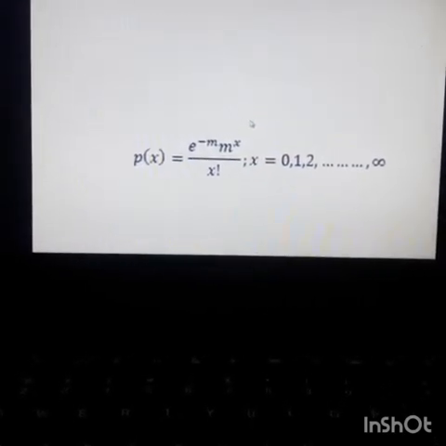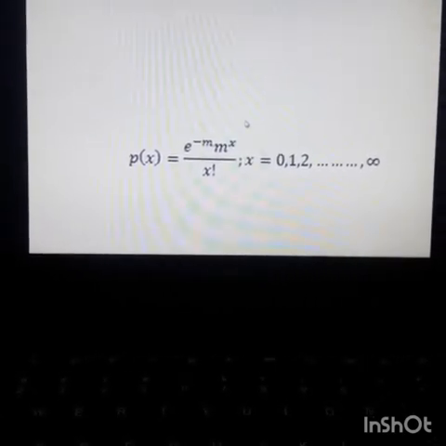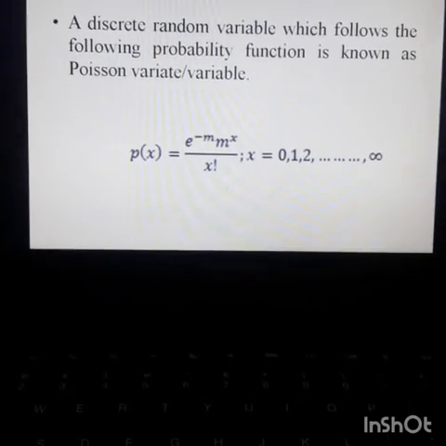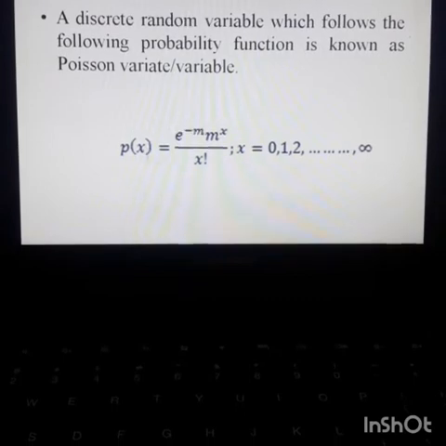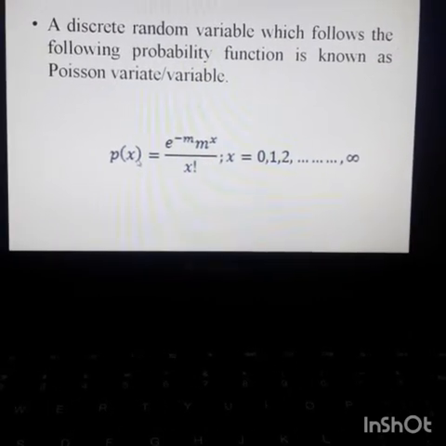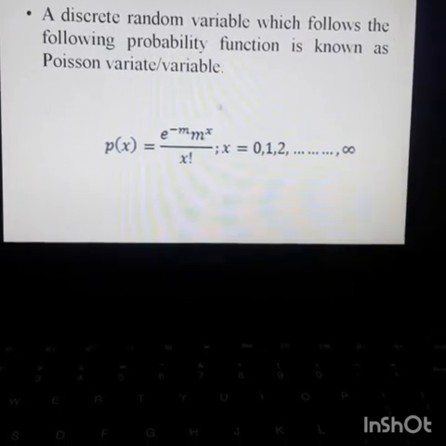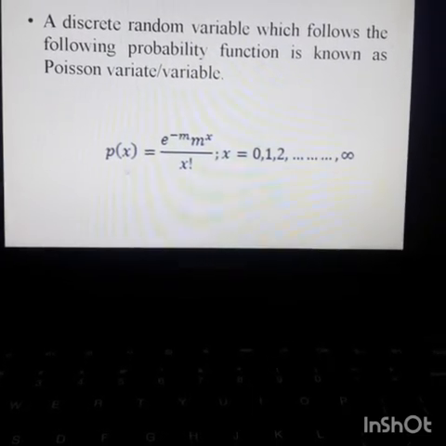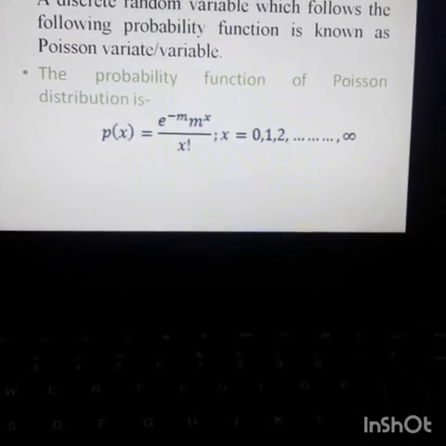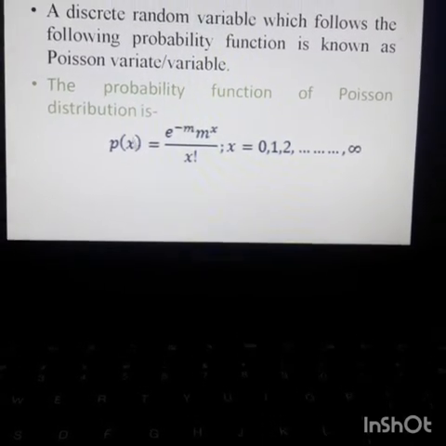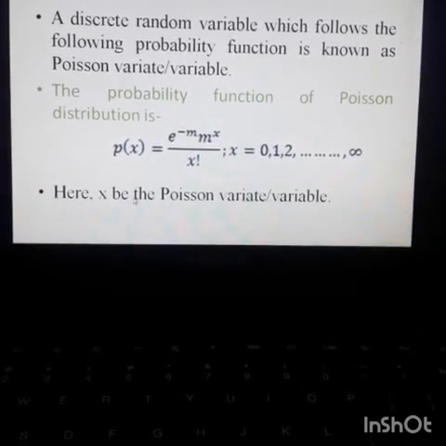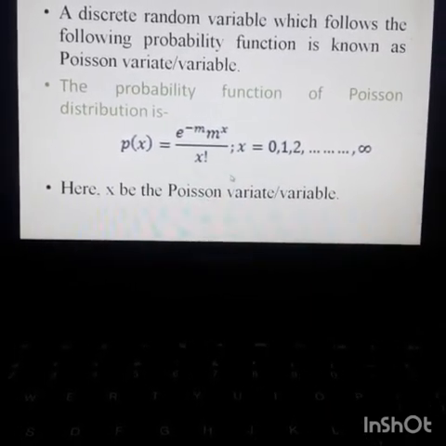Now, what is Poisson variate? A discrete random variable, when it follows this probability function, is known as a Poisson variable. The variable and variate are similar. So, this is the probability function of Poisson distribution. Here there is only one variable, this is x. This x is known as Poisson variate.